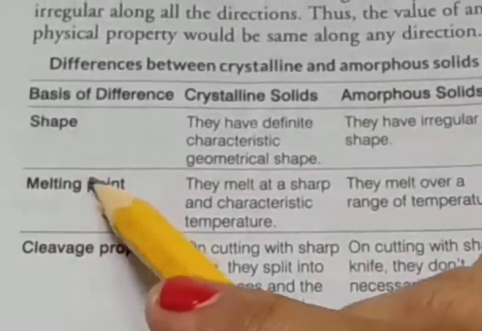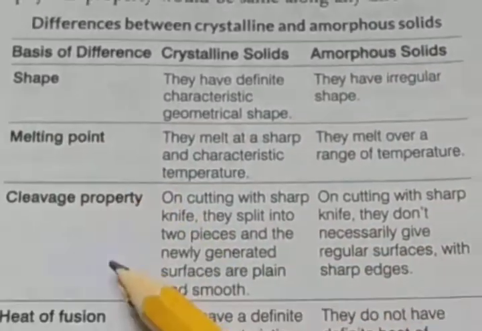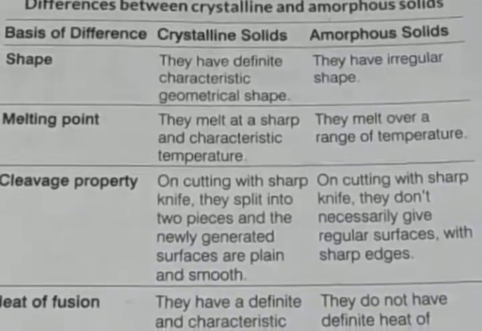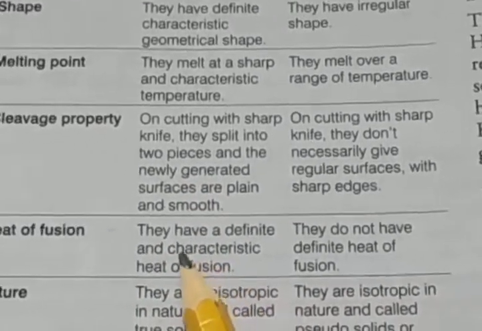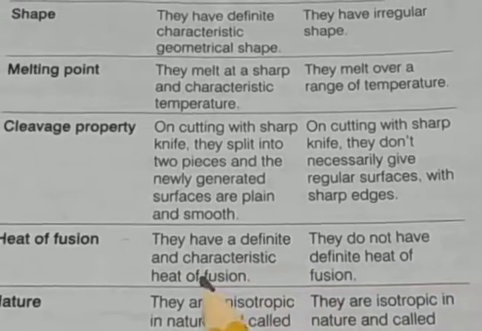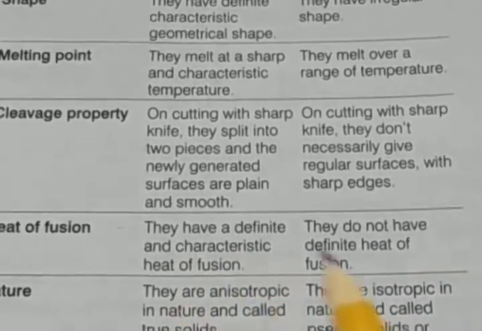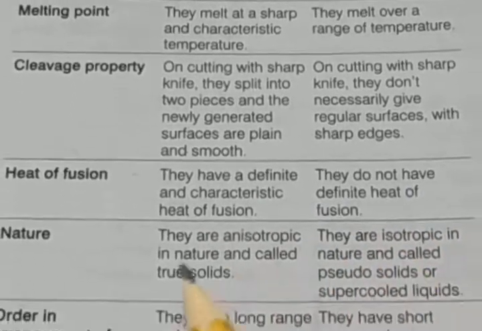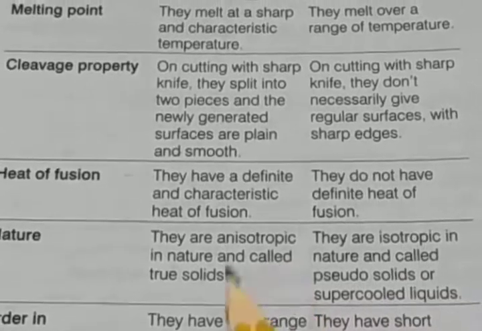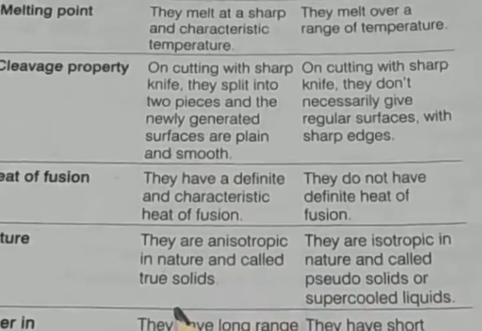So first is shape, then melting point, third cleavage properties, then heat of fusion. Crystalline solids have definite and characteristic heat of fusion, but amorphous solids do not have definite heat of fusion. Then nature. Crystalline solids are anisotropic in nature, so they are called true solids.